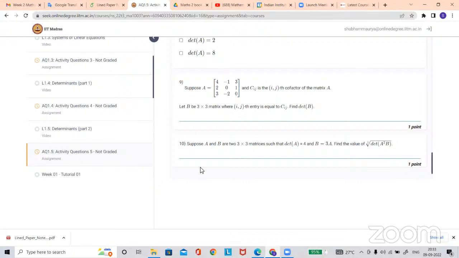If you calculate each cofactor, substitute, and then find B, will that be okay? That's what I did, but I'm getting a totally wrong answer. This is just a numeric thing: you have to calculate the cofactors and then find the value.